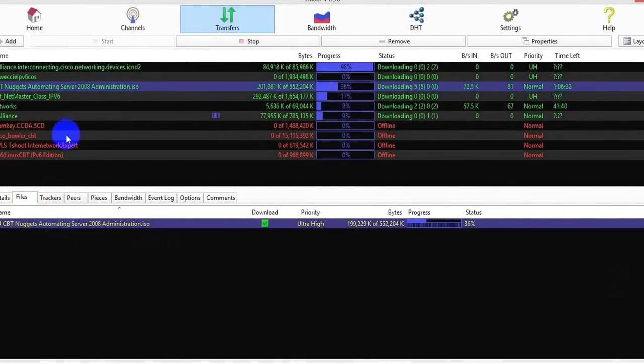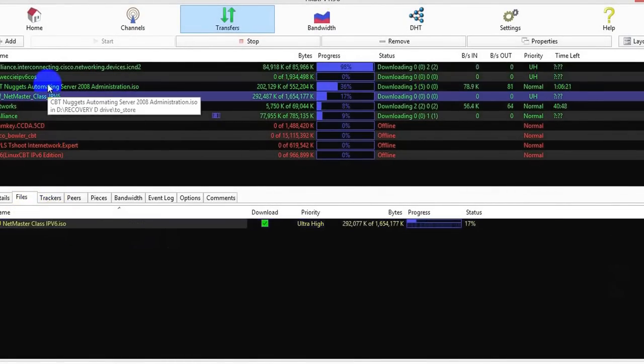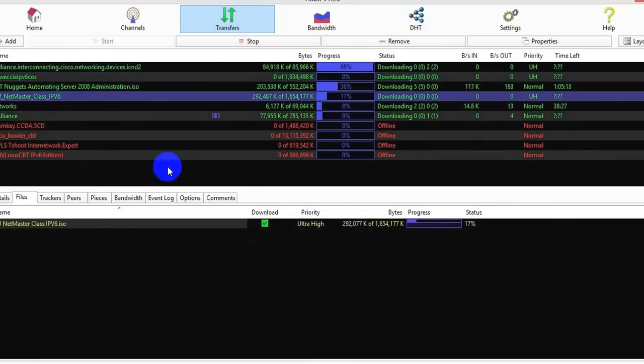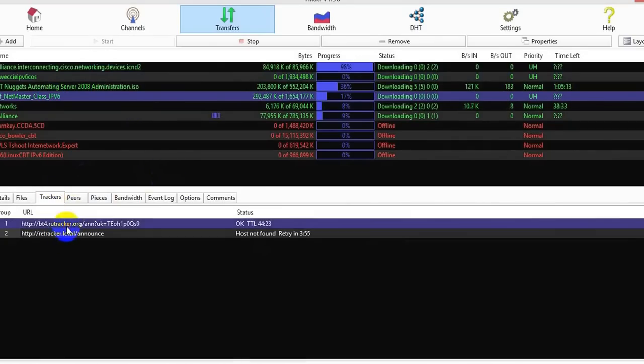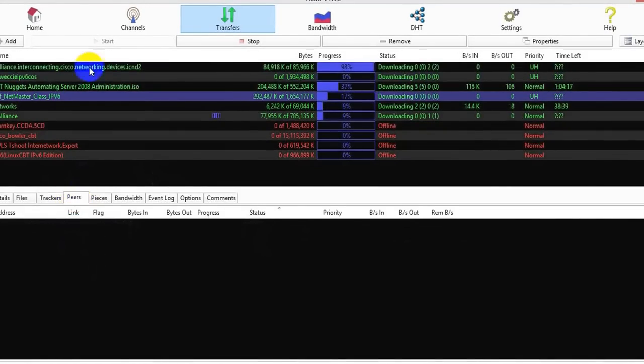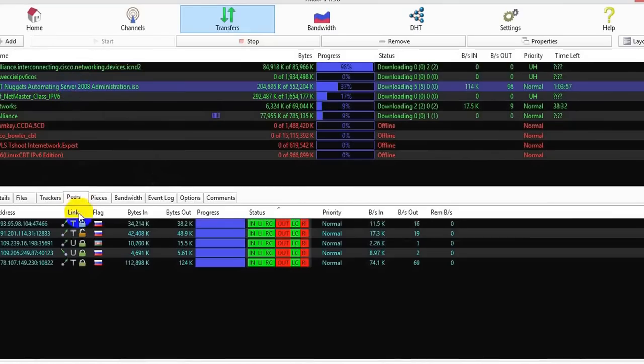If you have so many files inside this torrent, you can skip from here also. If you require only one special file, you can skip another and check the required file. I will leave the rest for later. Tracker, this is the special tracker from the torrent site. Here is the peer connection, how many peers are connected.